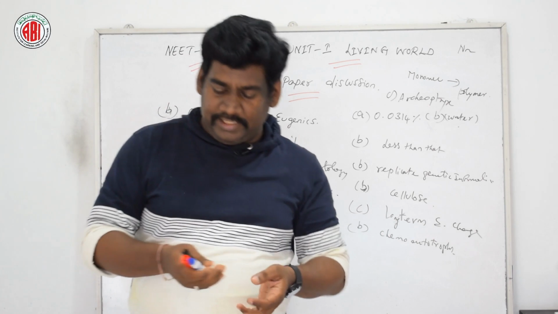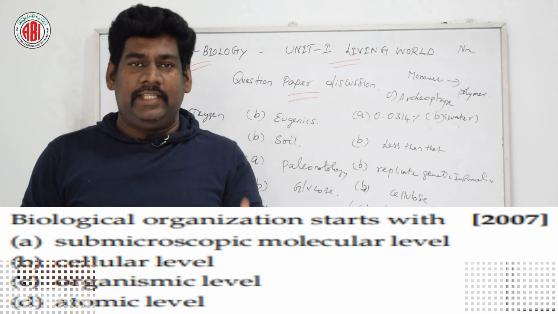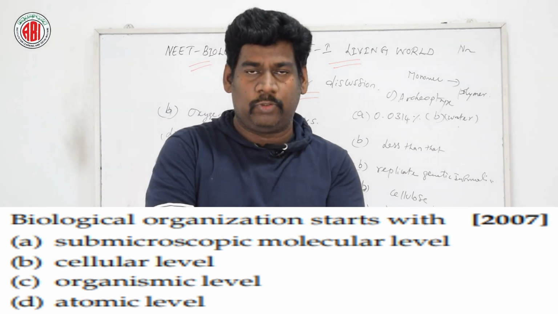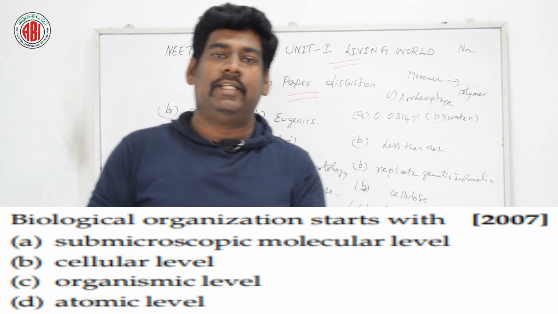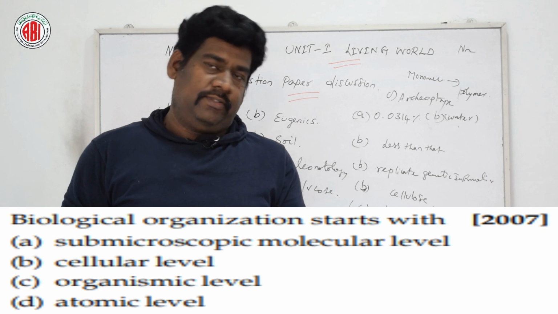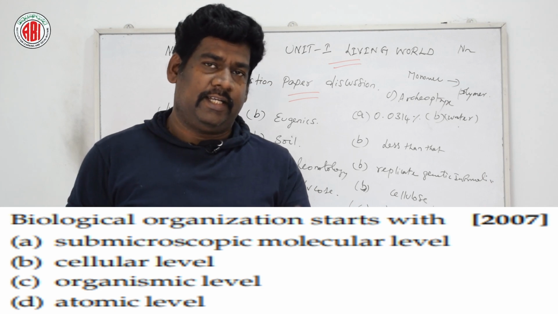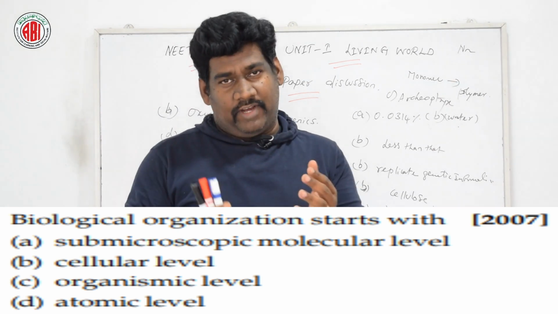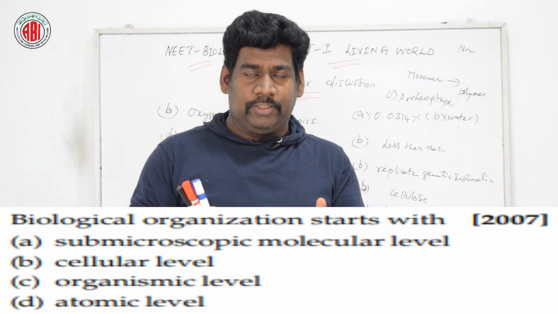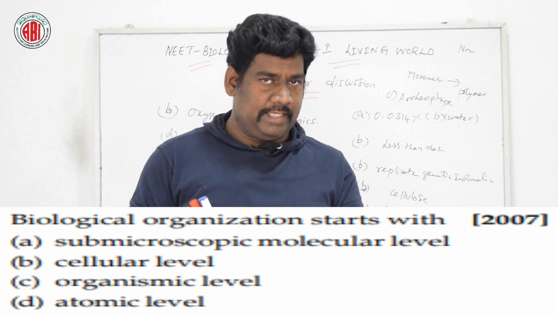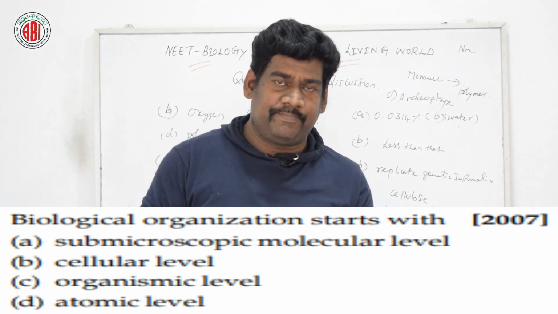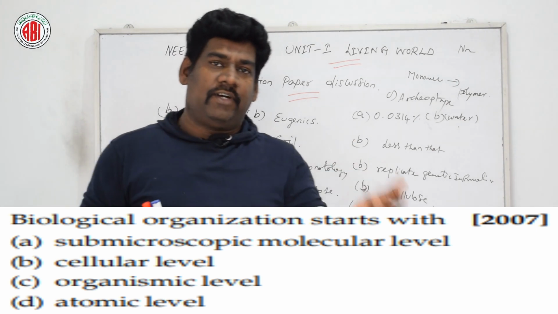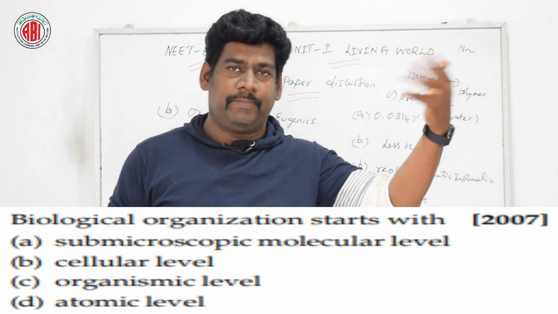So the next question is about biological organization, which starts with. This is also a very important, repeated question. We have discussed the different levels of organization: the formation of cell, then cell leads to tissue, leads to organ, leads to organ system, leads to organism, then organism forms population, community, biome.